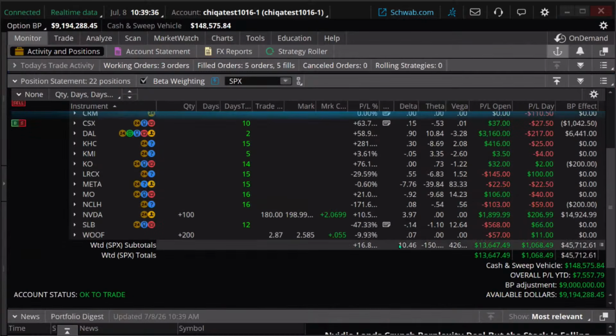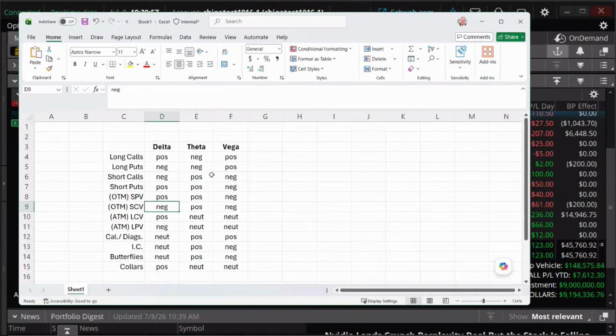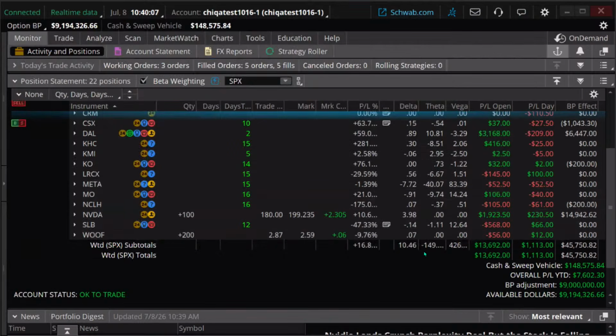Oh, now that's a substantial impact. We went from 18 down to 10 on my portfolio. So I definitely reduced my overall delta on my portfolio with my long put on there. Now, here's the problem. By doing that, by significantly impacting that, we did a long put, we also added some negative theta in there as well, which, well, that's the consequence of those long puts there on that, okay?